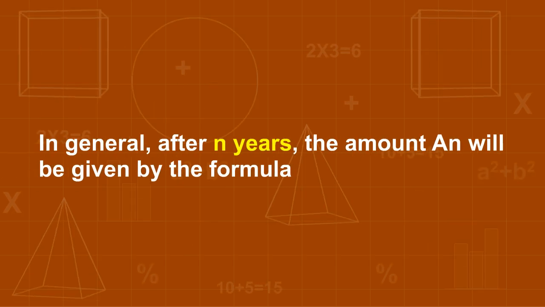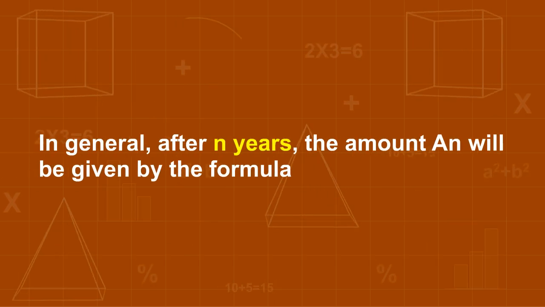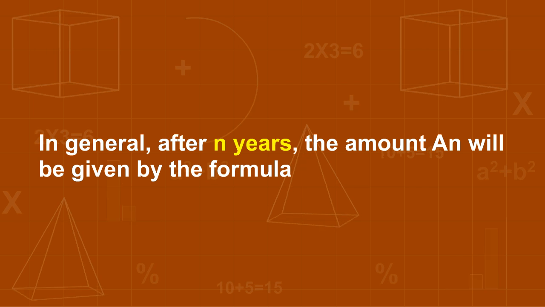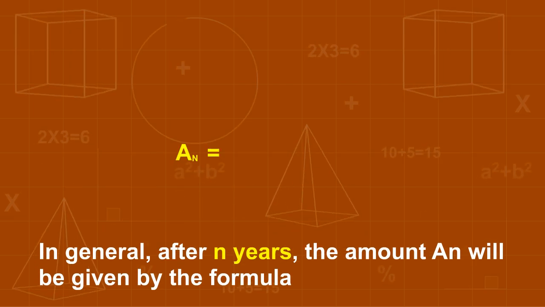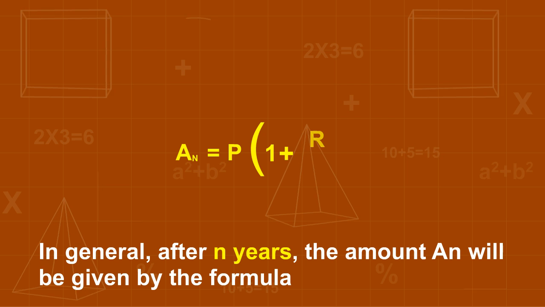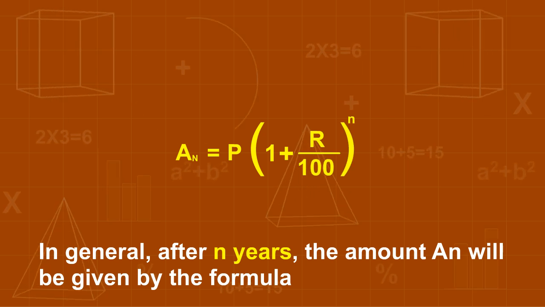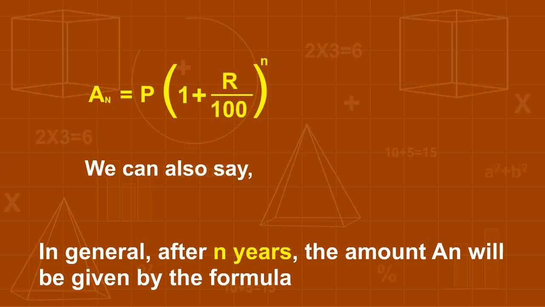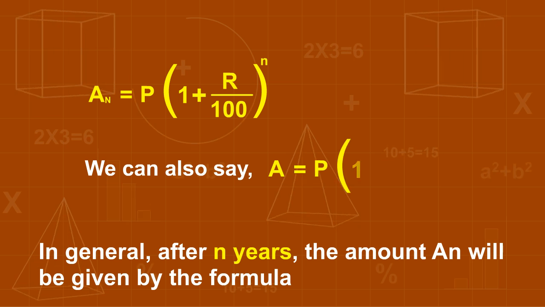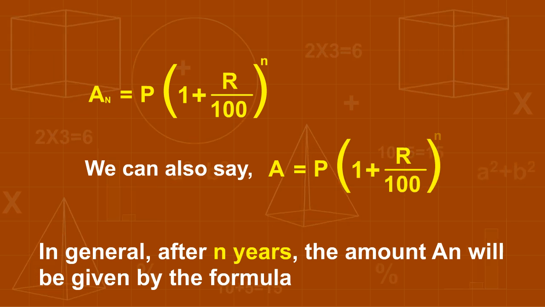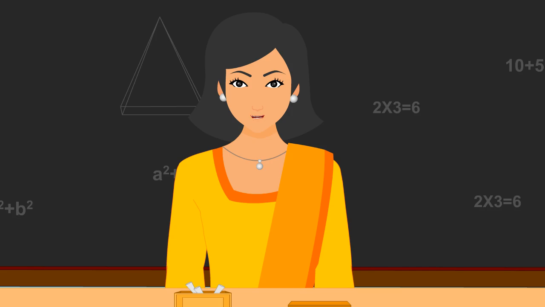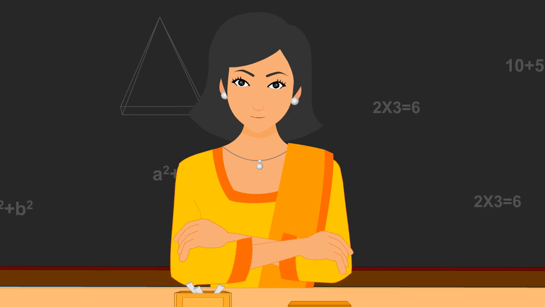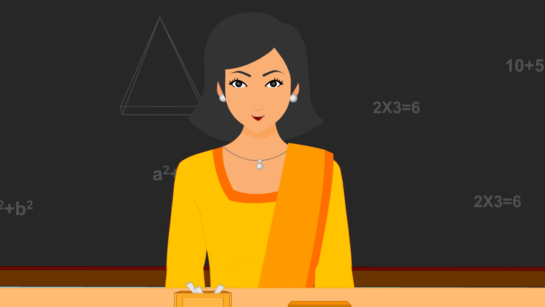In general, after n years, the amount An will be given by the formula An is equal to P into 1 plus r by 100 whole to the power n. We can also say A is equal to P into 1 plus r by 100 whole to the power n. So children, on the basis of the formula of compound interest, we can find the rate, principal or the time period of different problems.